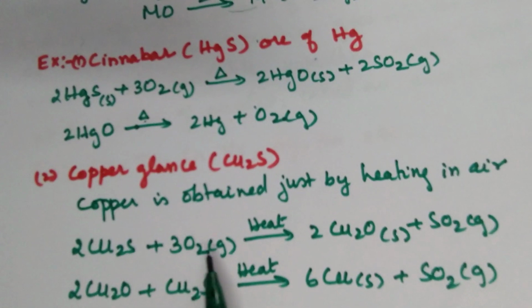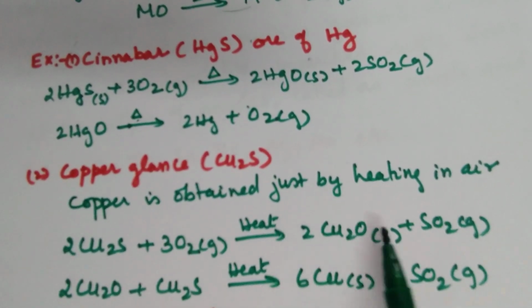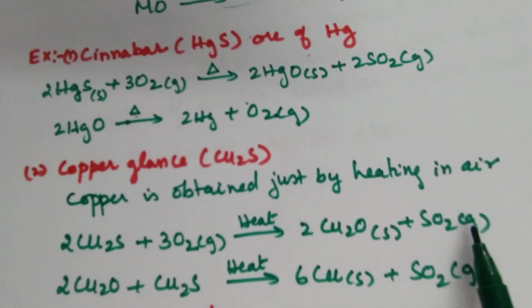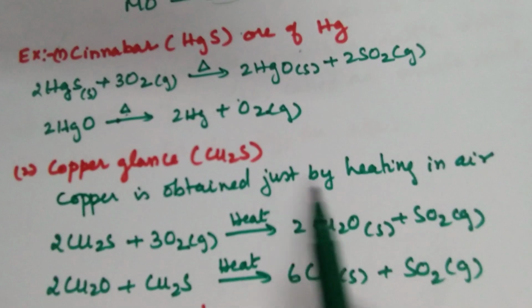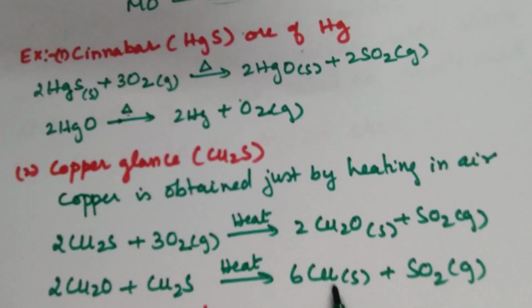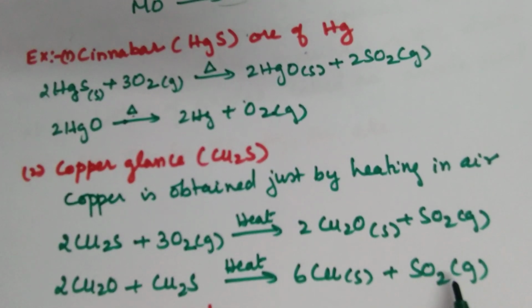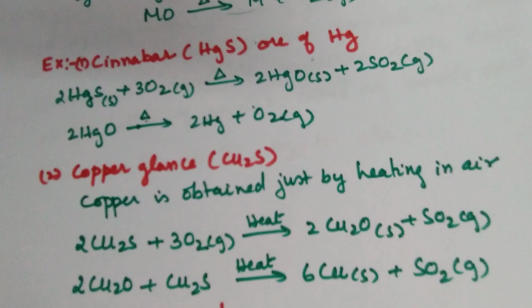How? When I heat it in the presence of excess air, it forms copper oxide and sulfur dioxide. This copper oxide formed reacts with the copper sulfide along with the heating, reduces to copper and also releases sulfur dioxide. In a single step the process takes place.